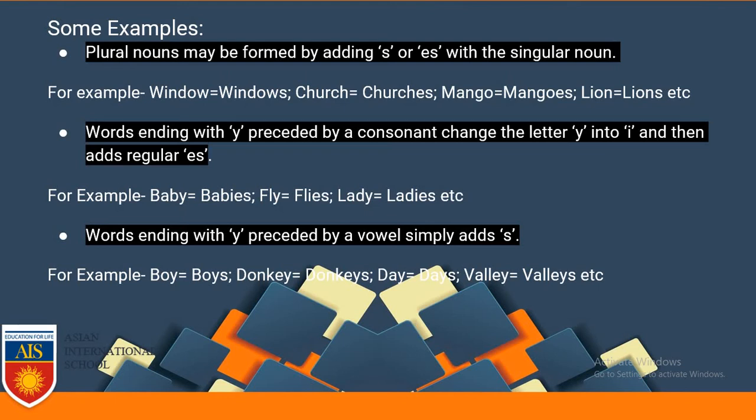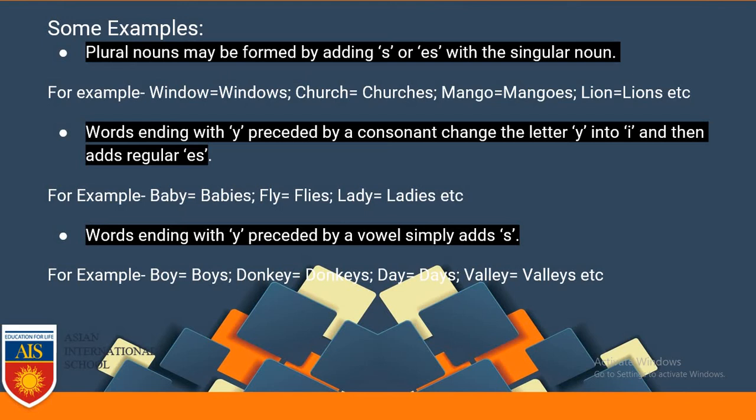The word baby is ending with y and it has a consonant in front of y, which is b. So when we are changing it into plural, we are just removing y and adding ies to make it plural, babies.